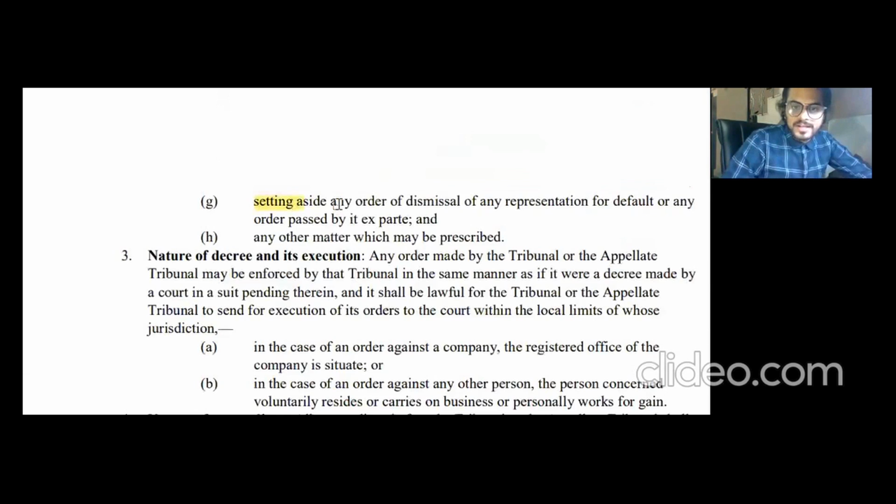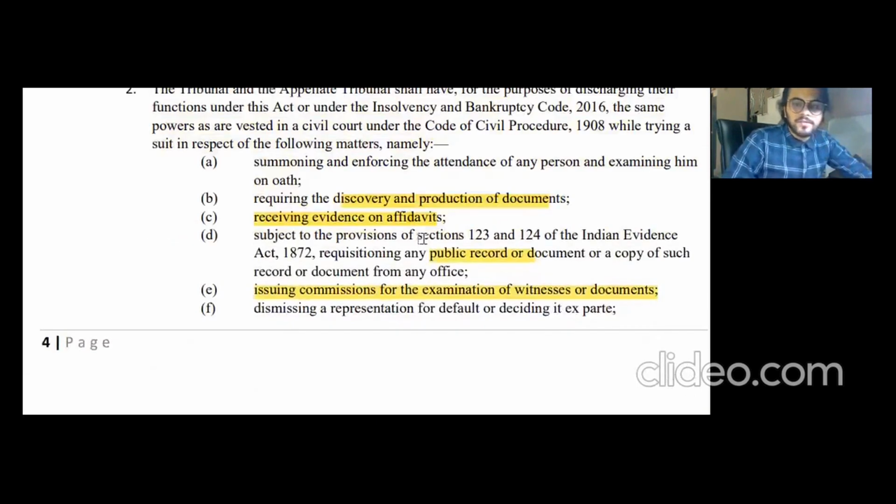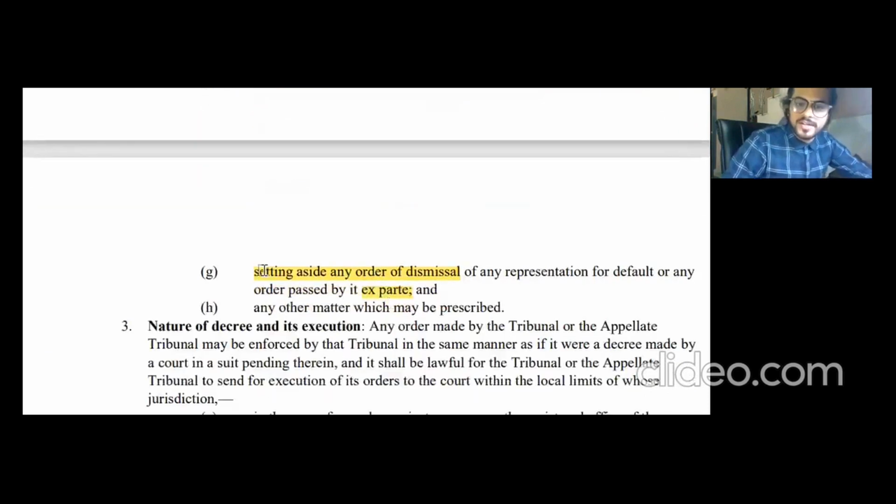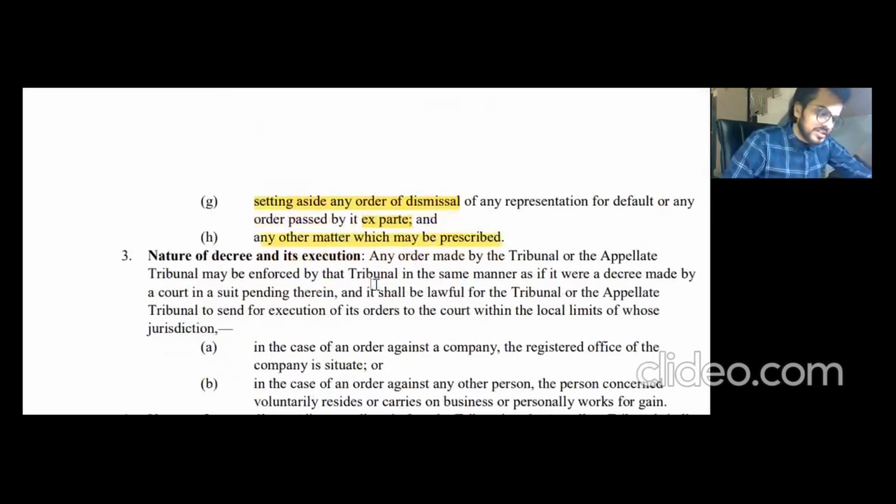And setting aside any order of dismissal of any representation for default, or any order passed by it ex parte. This is also basically the same. You can set aside the order of dismissal. First, the F point was about dismissing a representation, and the G point is about setting aside any order of dismissal of any representation. And any other matter which may be prescribed. So these were the powers given in section number 424 of the Companies Act 2013.